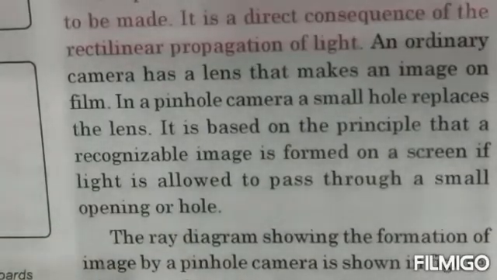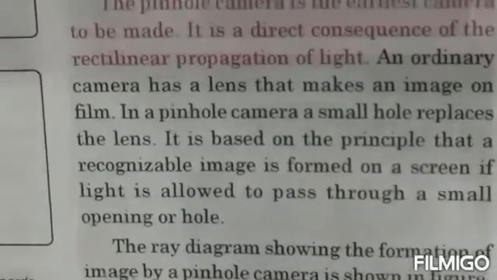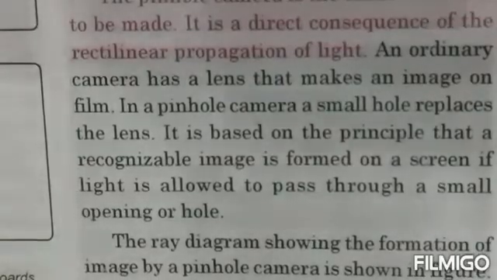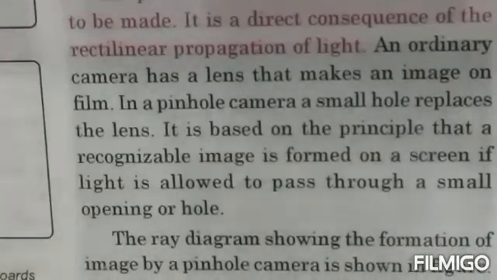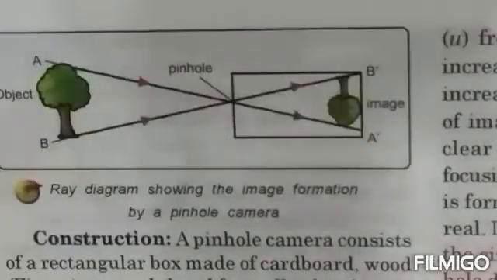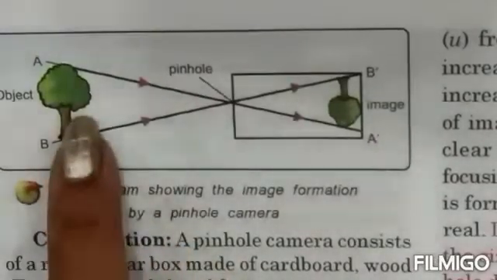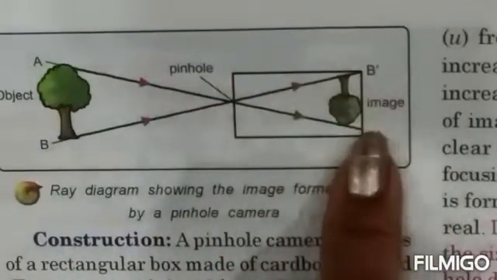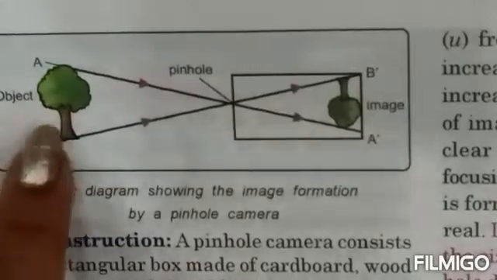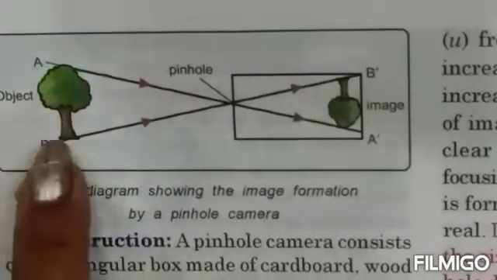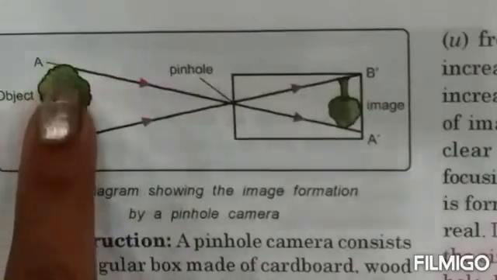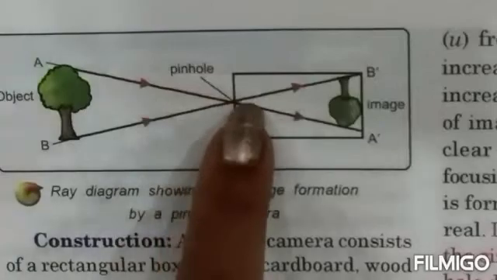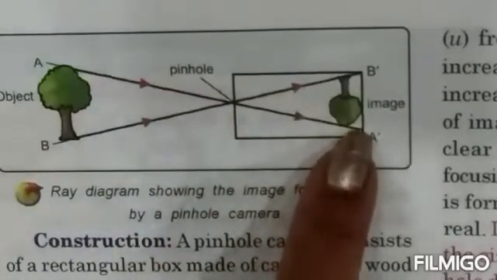Now on the next page you have the ray diagram that will show you that always the image which is formed by a pinhole camera is an inverted image, and children, inverted image is the real image that is obtained. See, children, this is showing you a pinhole camera, and over here is the screen of the pinhole camera. Now if the light is coming from an object, like for example from a tree, then a ray that passes or touches the tip of the tree comes through the hole and forms an image over here towards the bottom.